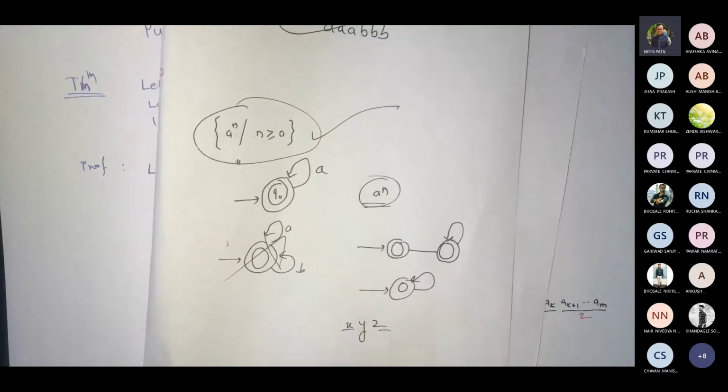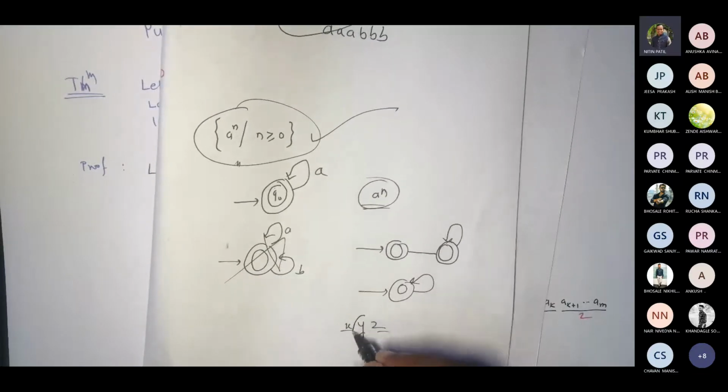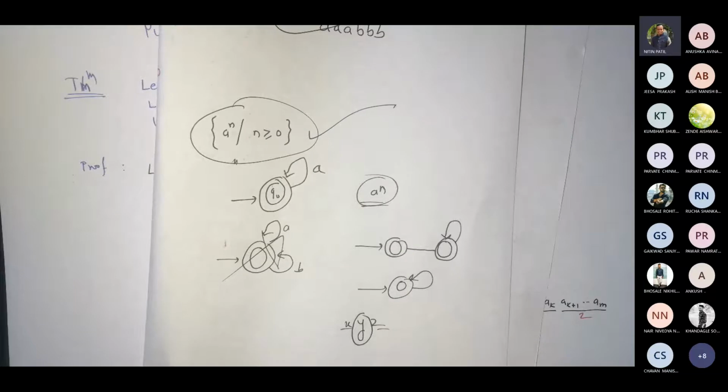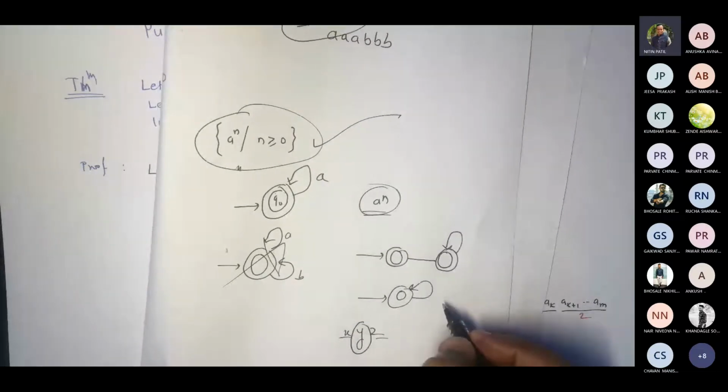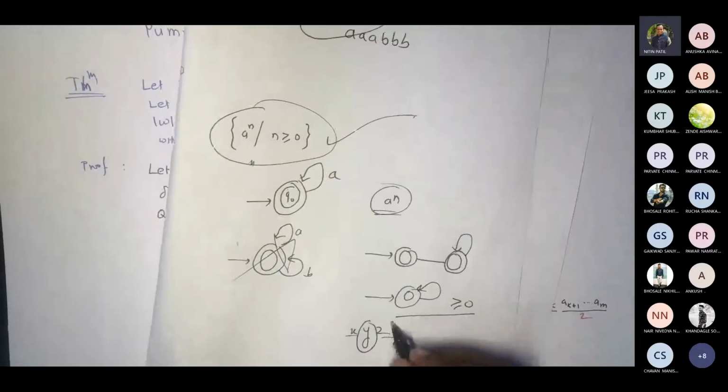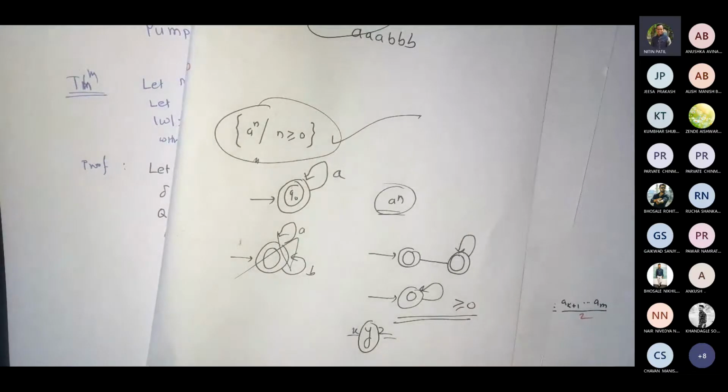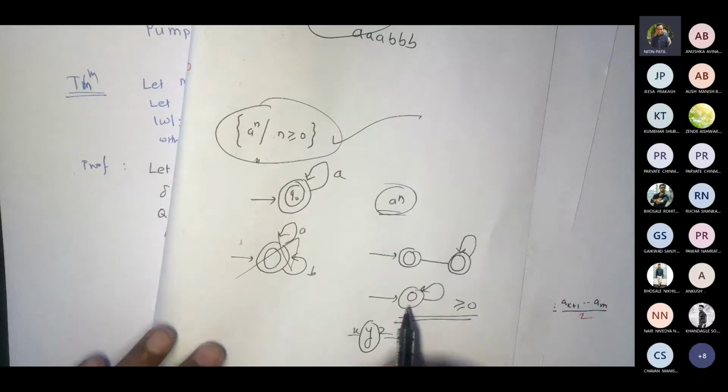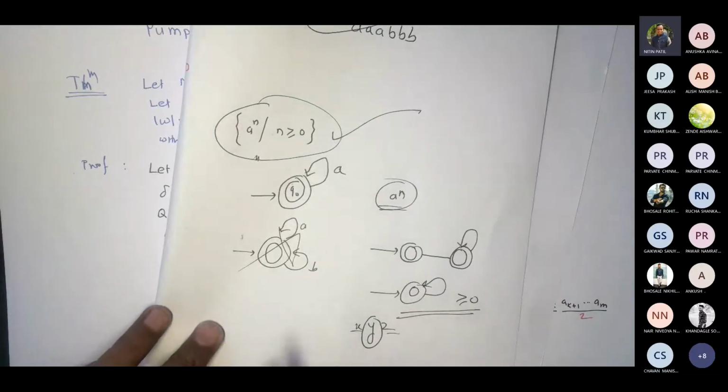We haven't said anything about X and Z. We strictly said that the length of Y should be greater than or equal to 1. So if I have length equal to 0, then my Y, I cannot say anything. My Y can be empty. But whenever I'm trying to prove the string, if I pump, like if I draw this, is it working for length to be 0?